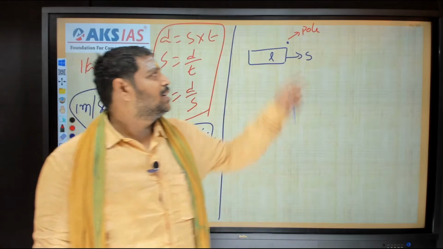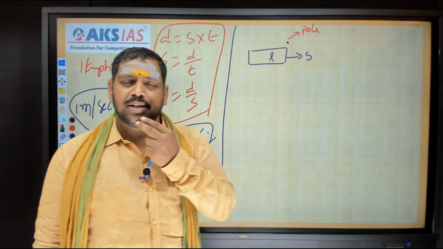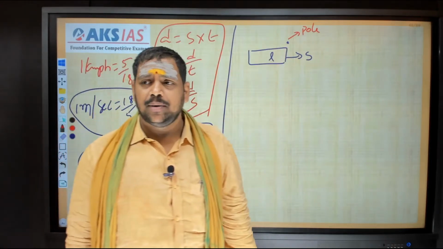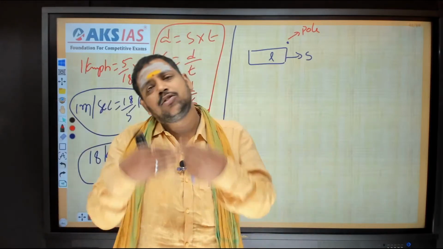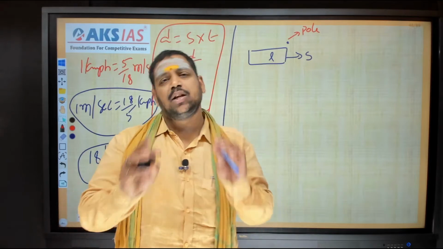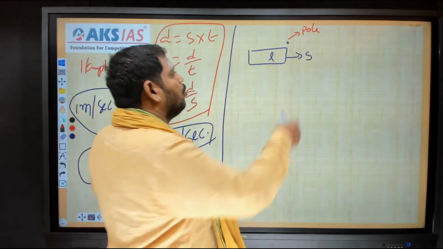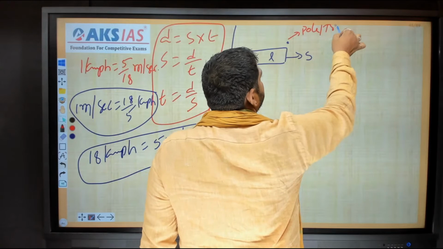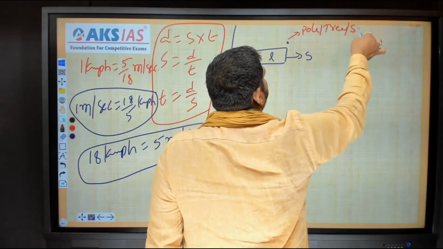That means the length of the pole is 0. That is the important point we should notice. Not only the pole, even the length of a person is also 0 only. A tree, a pole, a stone, all are 0 only. I'm writing pole, tree, or stone.